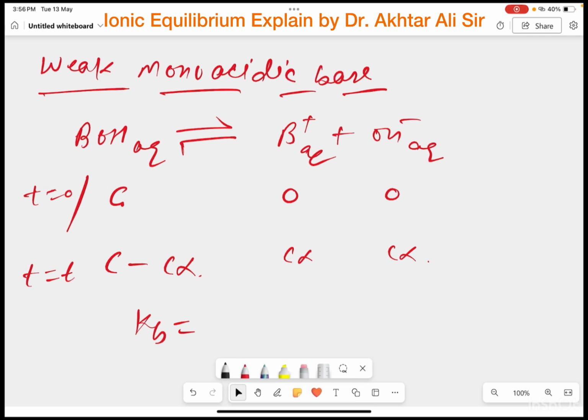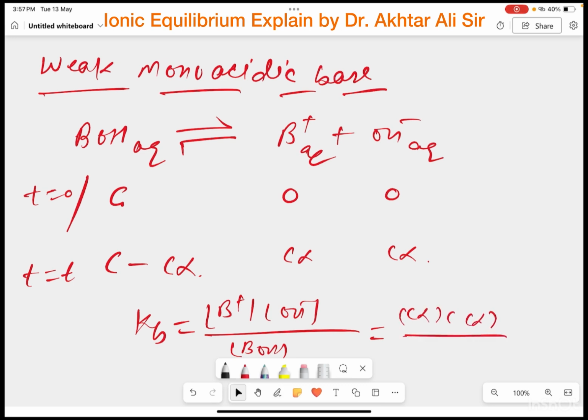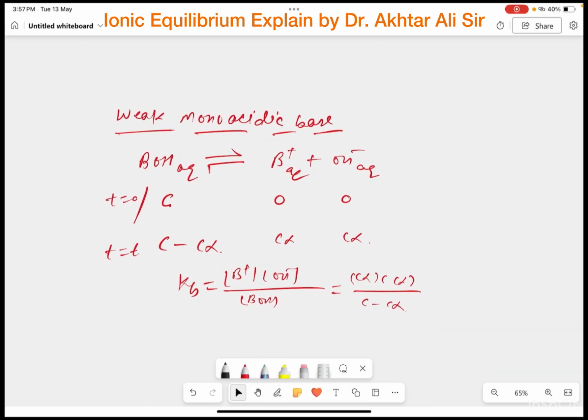And it must be equal to the product of active mass of B plus and OH minus upon BOH, and this must be equal to C alpha times C alpha upon C minus C alpha. Okay, so girls and boys, this will be C square alpha square, and over here C is taken common, so C times 1 minus alpha. This C and this C will be cancelled, so Kb will be equal to C alpha square upon 1 minus alpha.